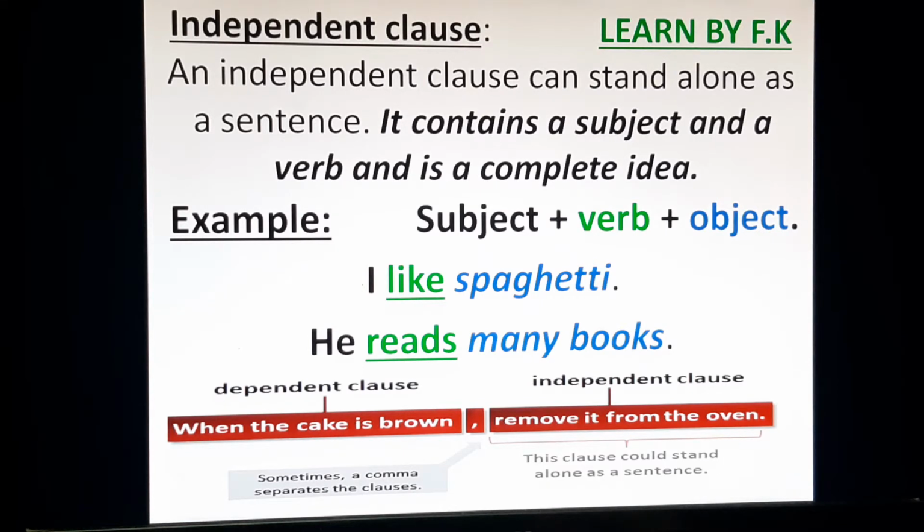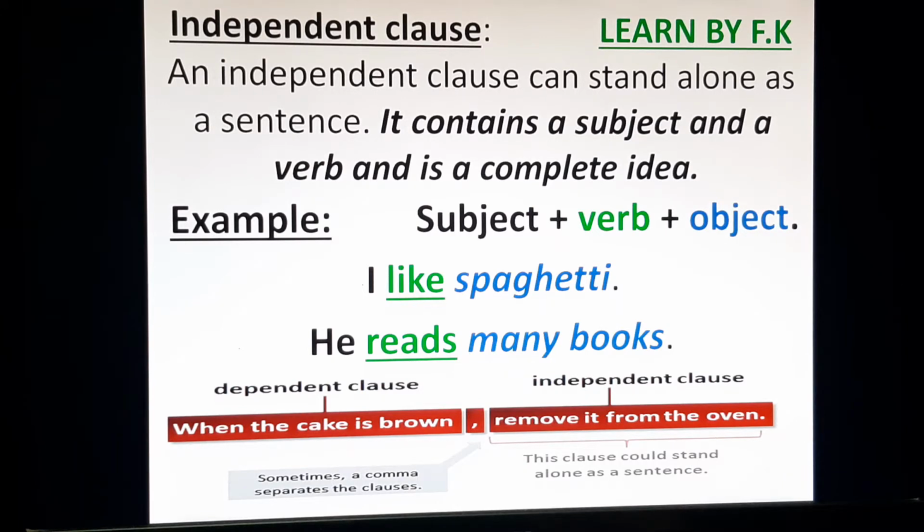So an independent clause means the same thing: a clause which does not depend on others and can stand alone as a sentence. It contains a subject and a verb and is a complete idea. It means that the clause is a complete idea and it can easily stand alone as a sentence.